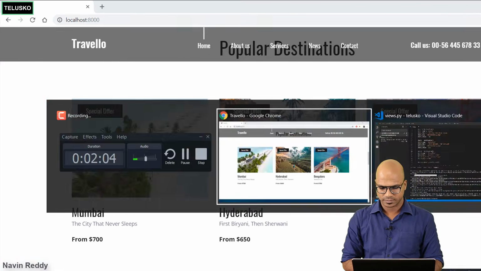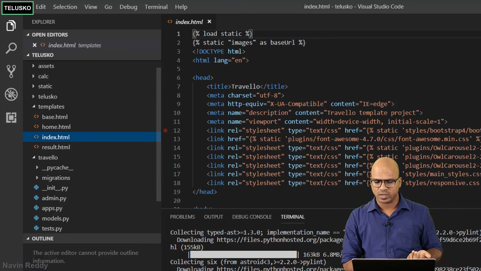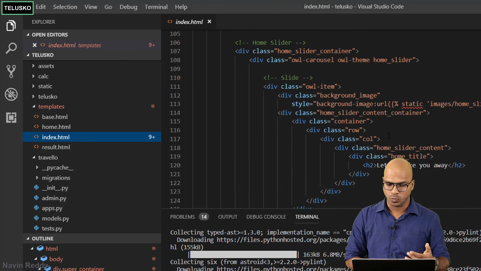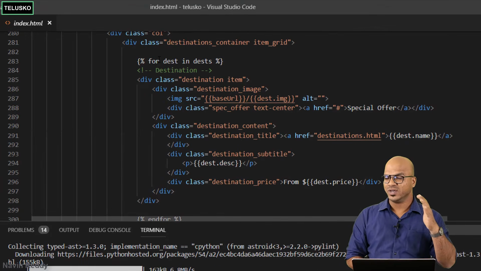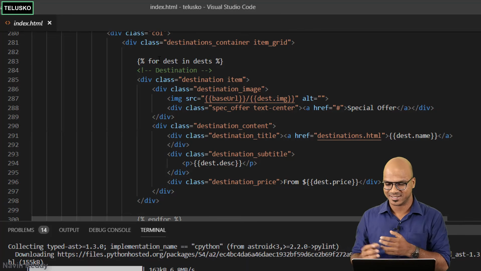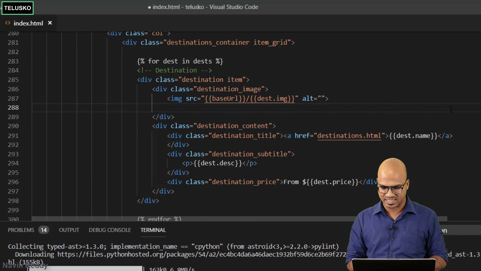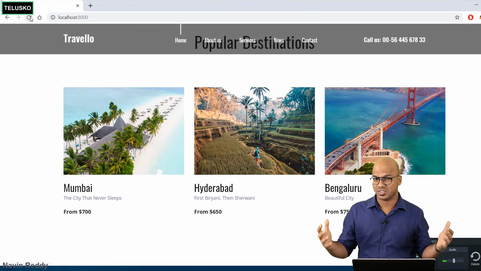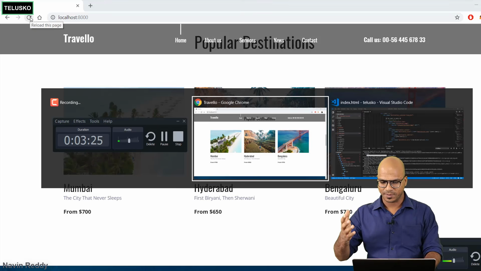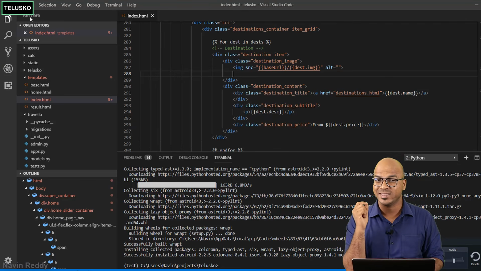Because if you see in the code, we have these 3 objects, and we are simply adding them. And even in the index.html, we are using a loop, right? We are simply using a loop here, and it goes from the first destination to the last destination, depending upon how many objects you are passing. So here we are passing 3, and everywhere we are saying special offer. Because if you remove that, you will not get a special offer anywhere. So if I remove this part and save, let's go back to our page and refresh. You can see we are getting the same stuff but without the special offer. So should we keep it or not? Because if you skip that line, it will give you a special offer on every one. And that's where we have to specify the condition.